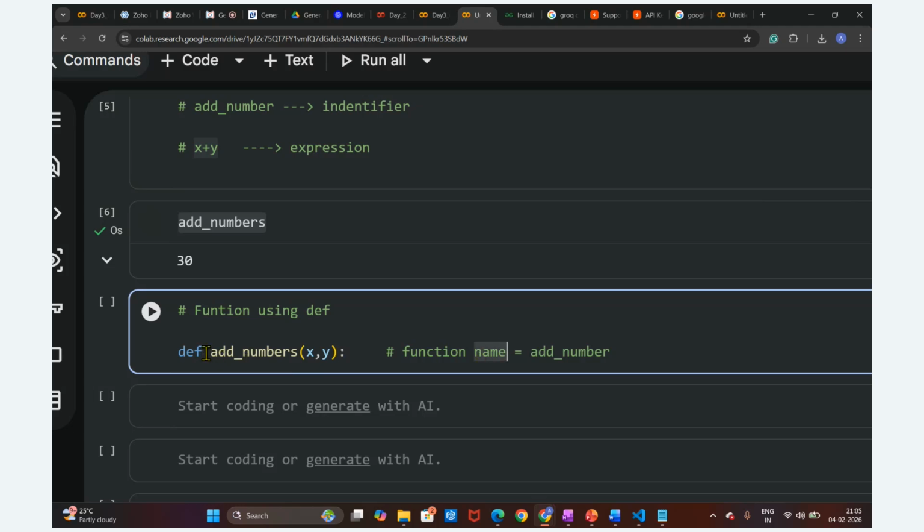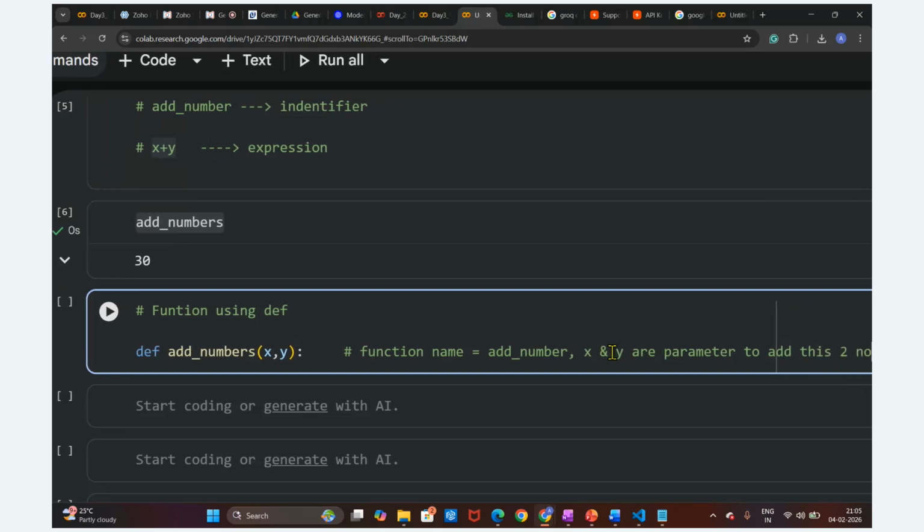How do we identify this function name? By using add number. How do we understand this is a function? By using the def keyword. And in this function we are going to add these two numbers. x and y are the parameters to this function, which we are going to add.